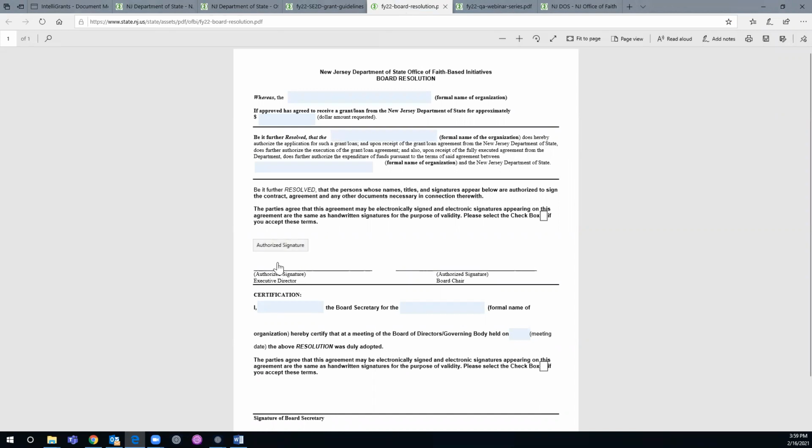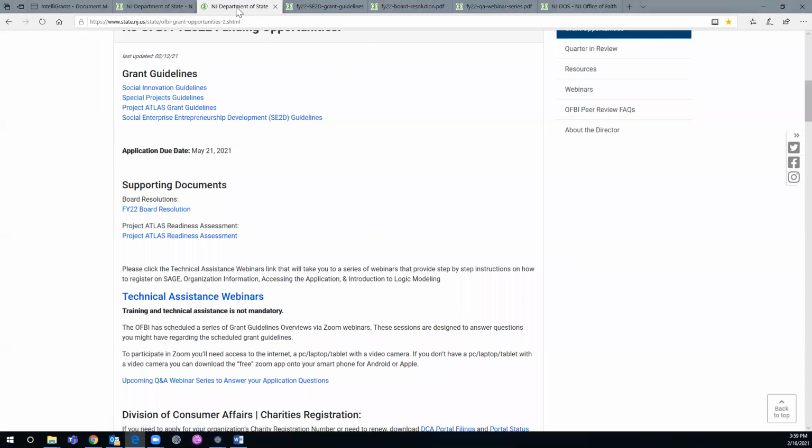We're asking, printed names is fine, because this little statement says that the parties agree that this agreement may be electronically signed or printed, and the electronic signatures appearing on this agreement are the same as handwritten signatures. So you click that box, and a printed name is fine. We're in COVID. It's going to be hard for people to file signed documents, right?